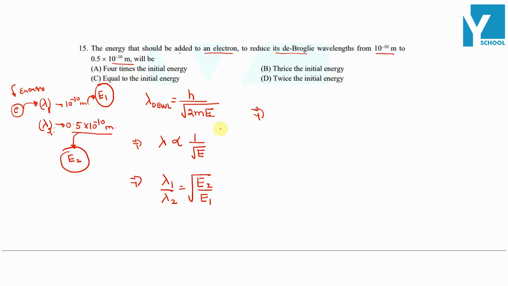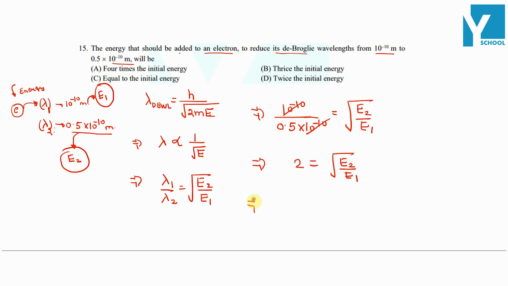So this is equal to, on putting the values of lambda 1 and lambda 2, 10 raised to minus 10 divided by 0.5 into 10 raised to minus 10. This is equal to root of E2 by E1. So 10 raised to minus 10 and 10 raised to minus 10 will cancel, and we will get 2 times of root of E2 by E1. Squaring both sides, we will get 4 is equal to E2 by E1. या फिर हम बोल सकते हैं E2 is equal to 4 times of E1.